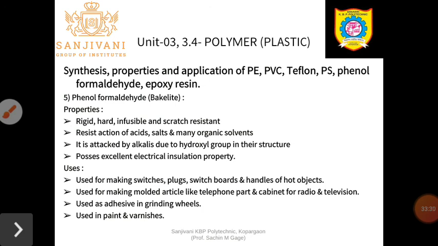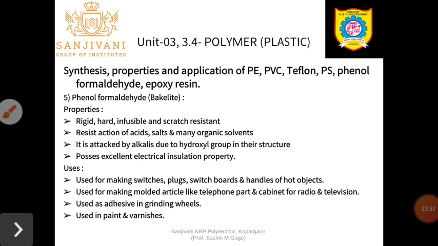Hardness means it resists deformation, wear and tear. The materials are said to be hard which resist deformation, wear, tear, etc. Infusible in the sense they are not easily melted. Scratch resistant in the sense if we try to make a scratch on that material, it does not happen. So that is scratch resistance.